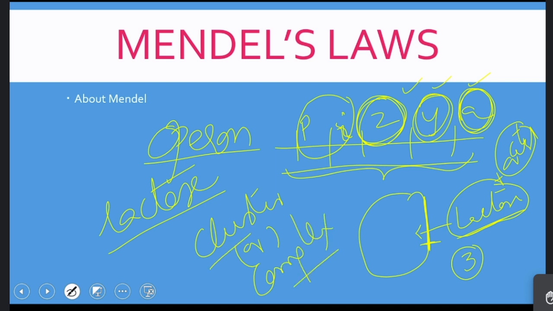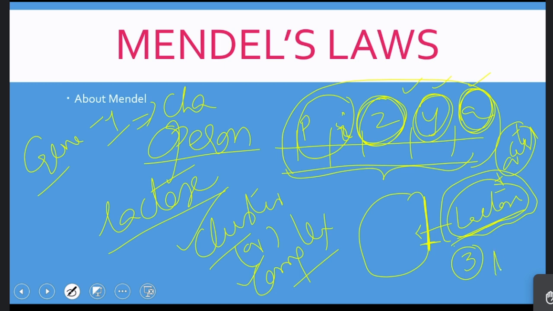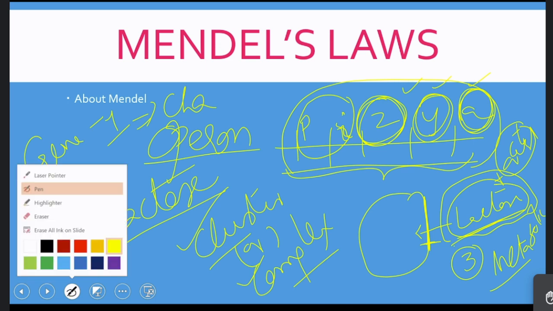So what is the difference between a normal gene and an operon? A normal gene is single. It is only one gene responsible for one or many characters. If it is a pleiotropic gene, it is responsible for many characters. If it is a normal gene, it is responsible for only one character. Whereas an operon is a group of genes, a cluster or a complex of genes, responsible for the expression of a particular character or particular metabolic activity. Lactose utilization is a metabolic activity. In that case, this cluster of genes is called an operon.